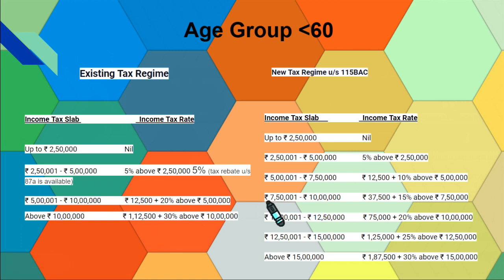In the case of income above 10 lakh, the slab rate changes to 30%. That means 1 lakh 12,500 plus 30% of the amount above 10 lakh.